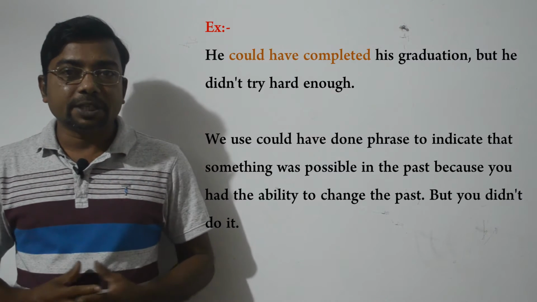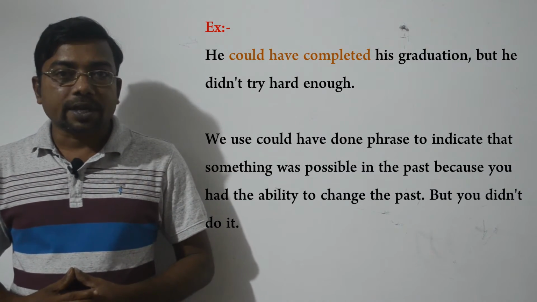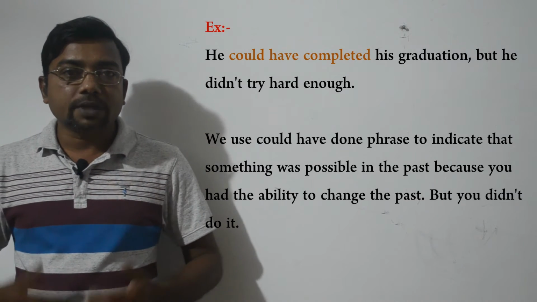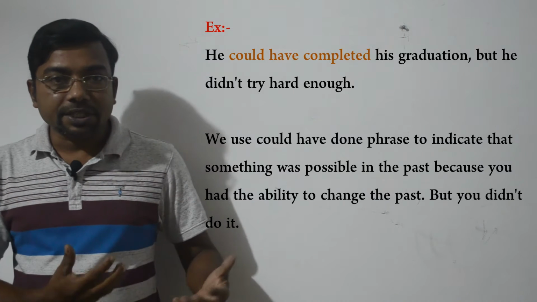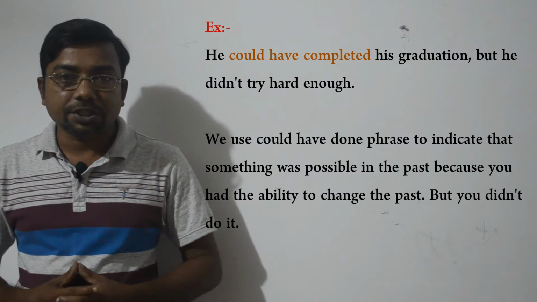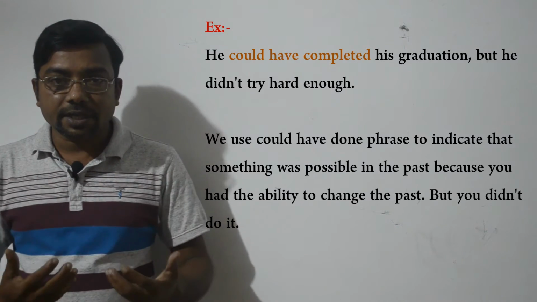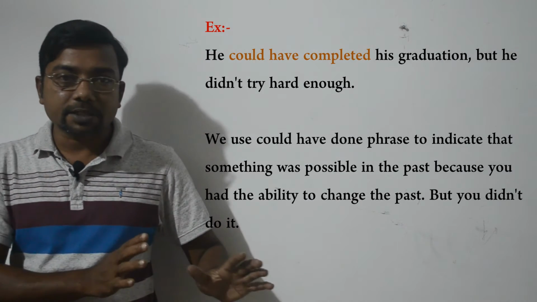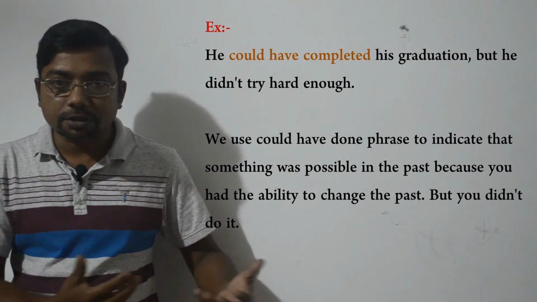He could have completed his graduation, but he didn't try hard enough. Okay, here we use the could have completed or could have done phrase, so it also expresses the same idea. It means he didn't do his graduation. Result, he failed the exam, but now he doesn't regret it extremely because he had the ability to complete graduation, but he decided not to do it.